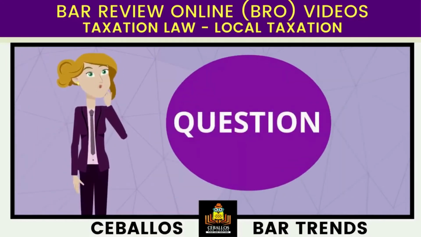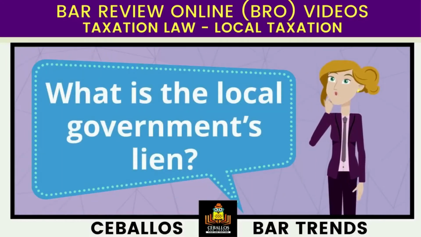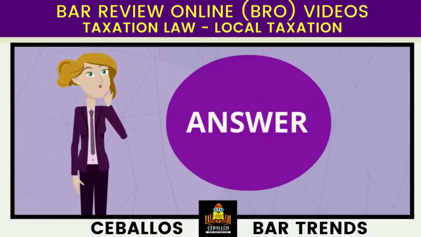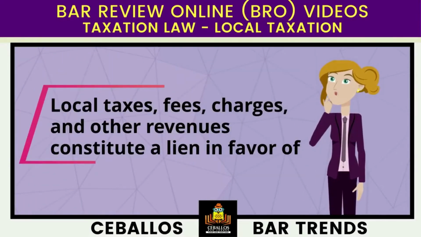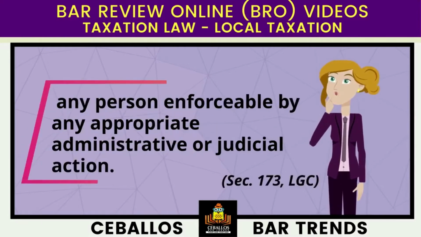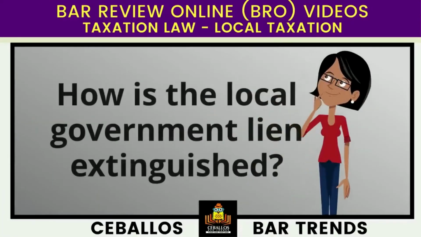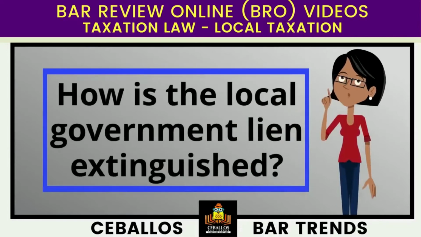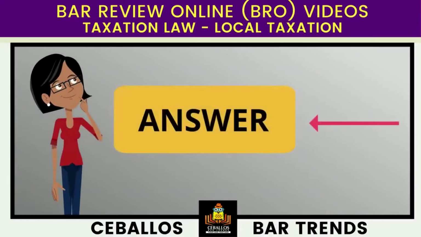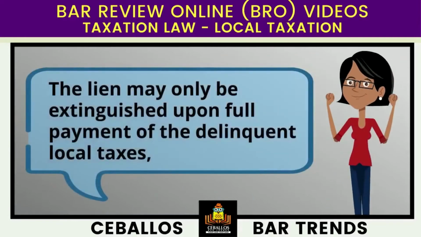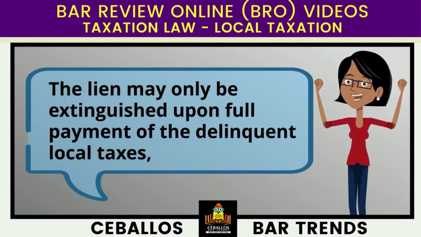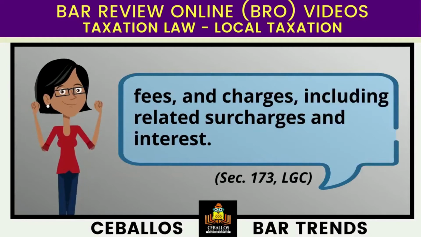Question. What is the local government's lien? Answer. Local taxes, fees, charges, and other revenues constitute a lien in favor of any person enforceable by any appropriate administrative or judicial action. Question. How is the local government lien extinguished? Answer. The lien may only be extinguished upon full payment of the delinquent local taxes, fees, and charges, including related surcharges and interest.